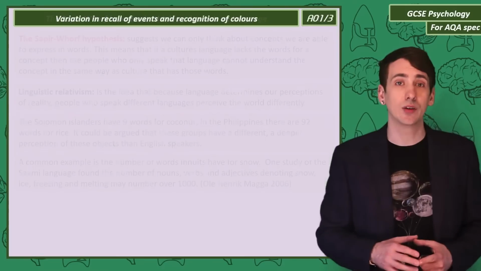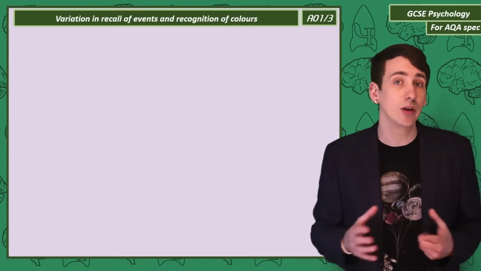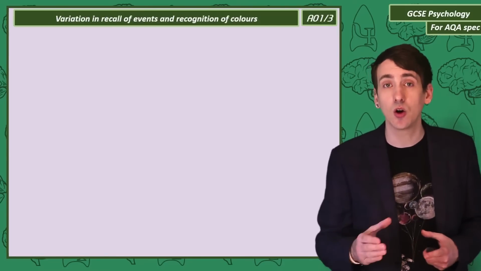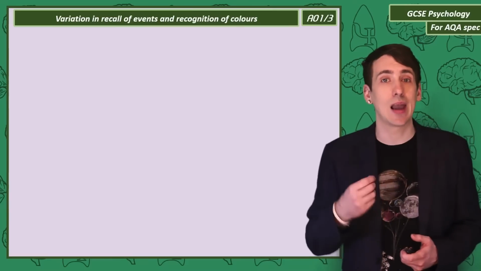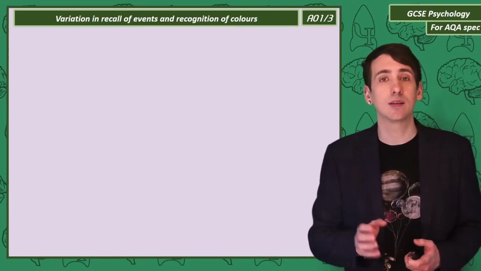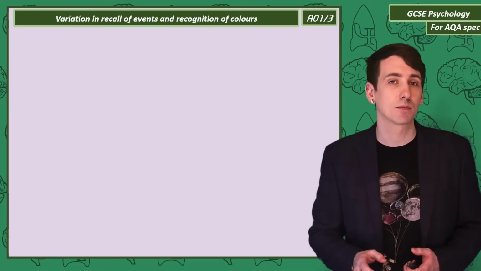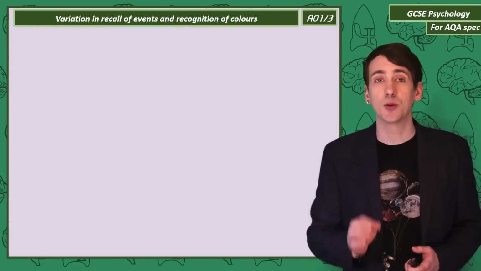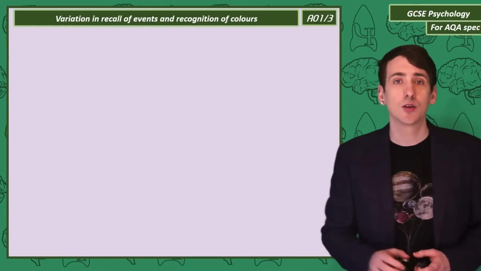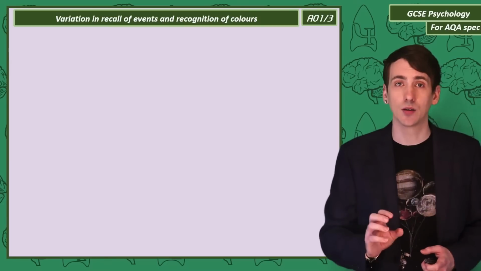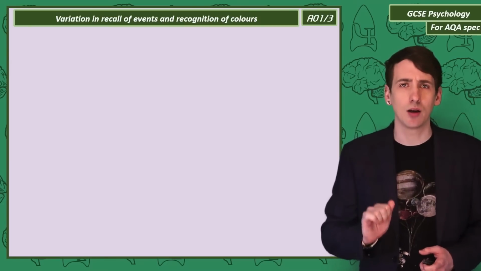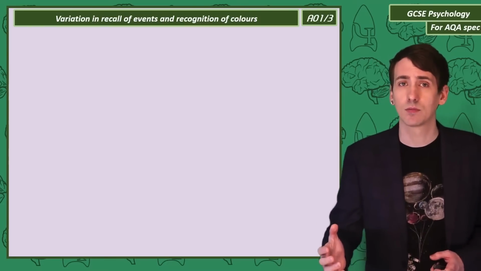We're going to now look at research that suggests that, yes, the recall of events and the recognition of colour seems to be influenced by the language you speak, supporting the Sapir-Whorf hypothesis. Sapir and Whorf were both influenced by Native American language, so we're going to focus on the Native Americans, but I'm also going to give an example of the effect in another culture.